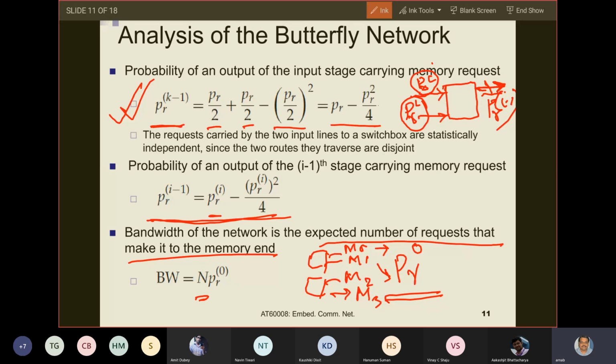Are you okay with me? Sir, PR0, the 0 signifies stage 0, right? The final stage 0. Okay, stage 0, not memory 0. All memory modules M0, M1, M2 will have the probability PR0 that a successful memory request from the processor end has come to it. That is PR0. So can I proceed? I get a yes and I proceed. Yes, sir.